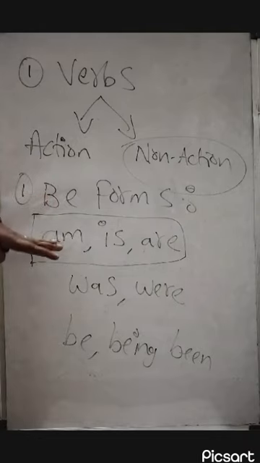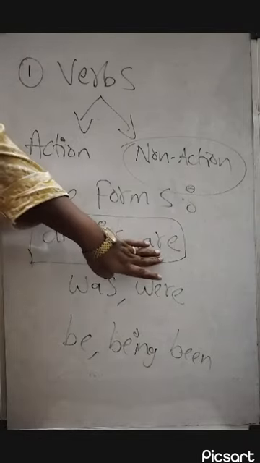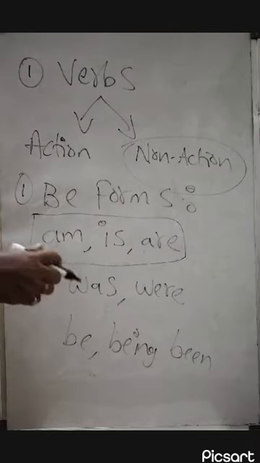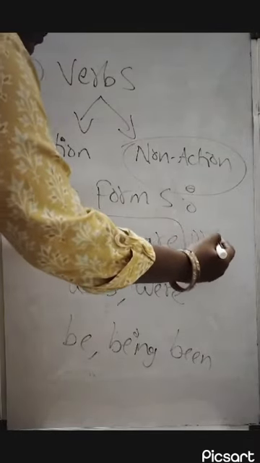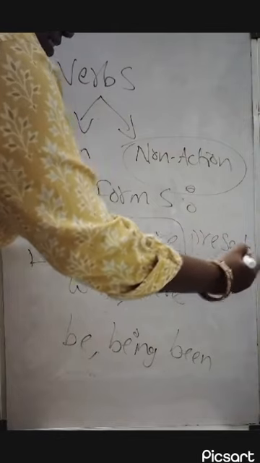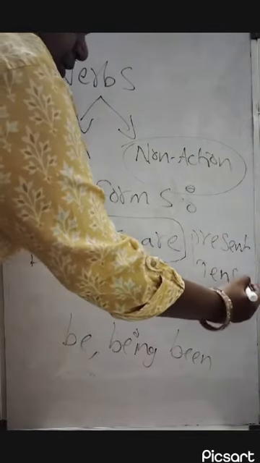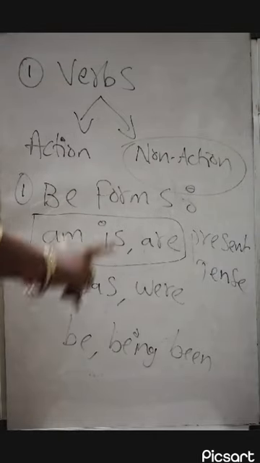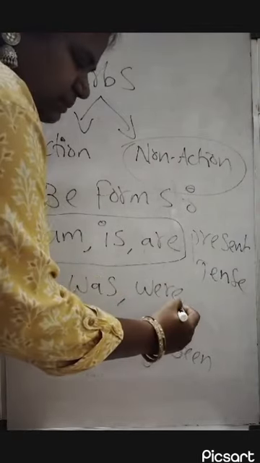So let's quickly see here. Am, is, are, the verbs we use in the present tense. And was, were, the verbs, they are again non-action verbs, are used in past tense.